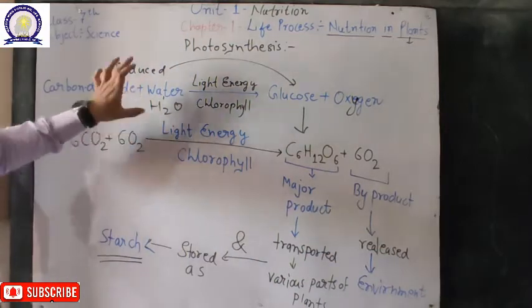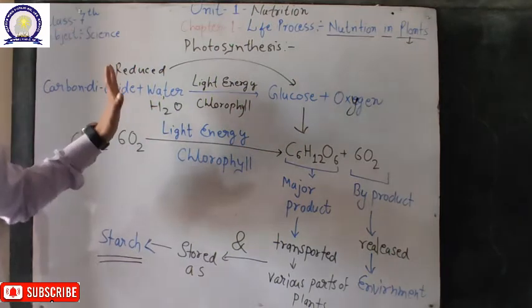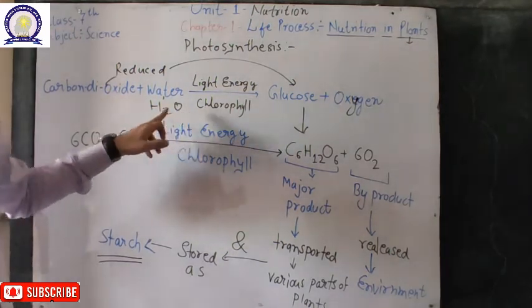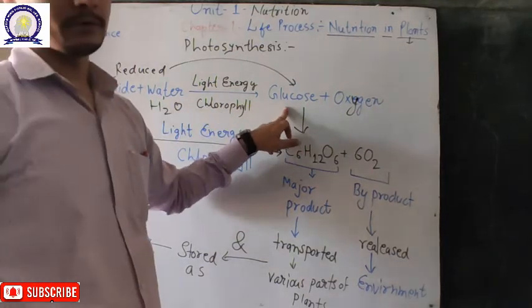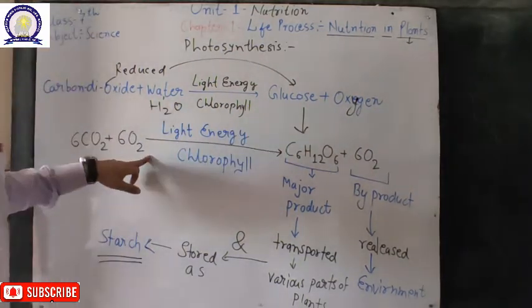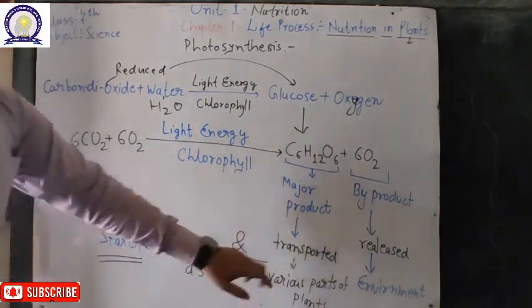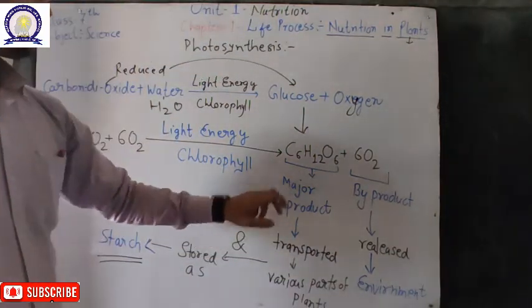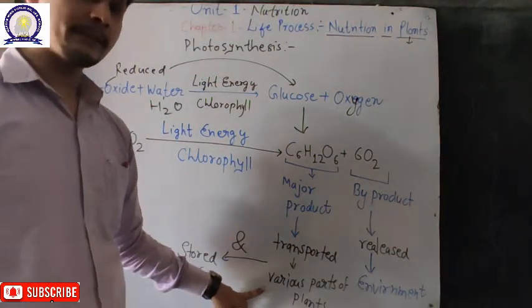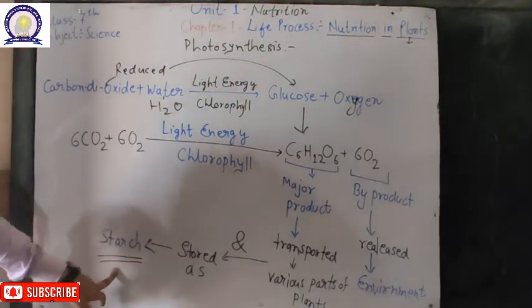So the major reaction is the splitting of water, that means the breakage of water into hydrogen and oxygen, and that hydrogen reduces carbon dioxide to form glucose. So this is the major reaction that occurs in photosynthesis in a plant, and the major byproduct, oxygen, is released into the environment, while the major product, glucose, is transported to various parts of the plant and sometimes stored as starch.